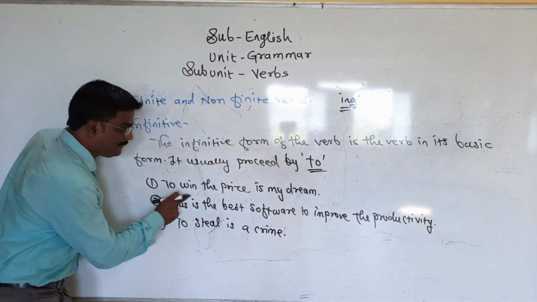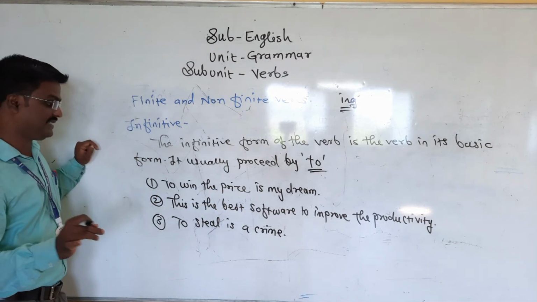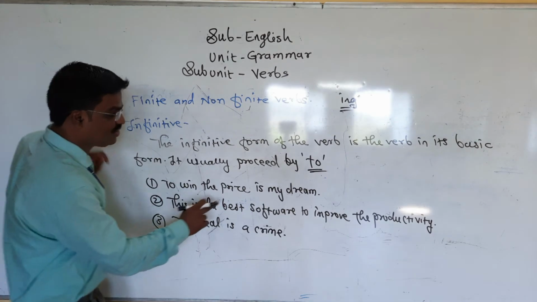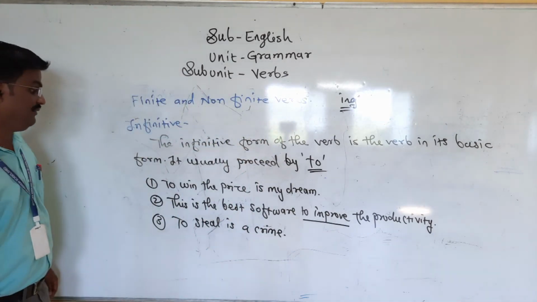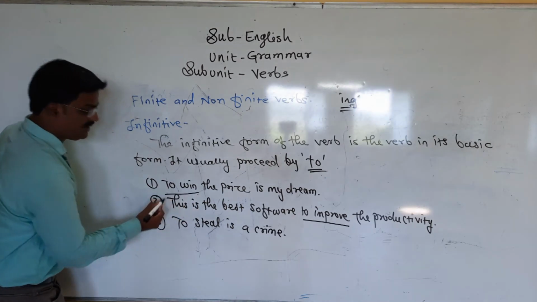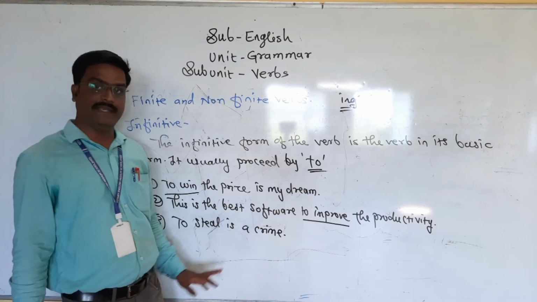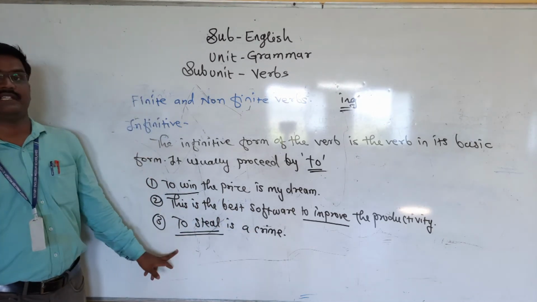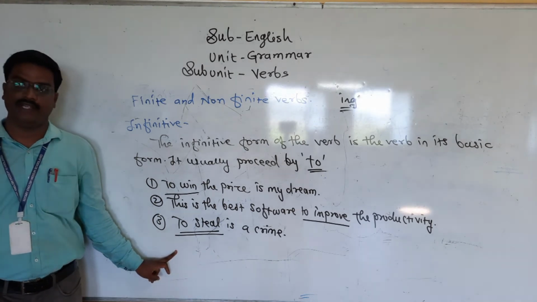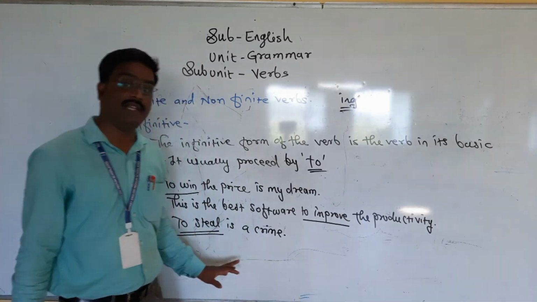To win the prize is my dream. What is my dream? To win the prize. This is the best software to improve. To improve what? Here it is an infinitive. To win, what is it? The infinitive form of the verb. To steal is a crime. To steal is what here? It is functioning as an infinitive form of the verb. I hope that you understood what is meant by the infinitive form of the verb.